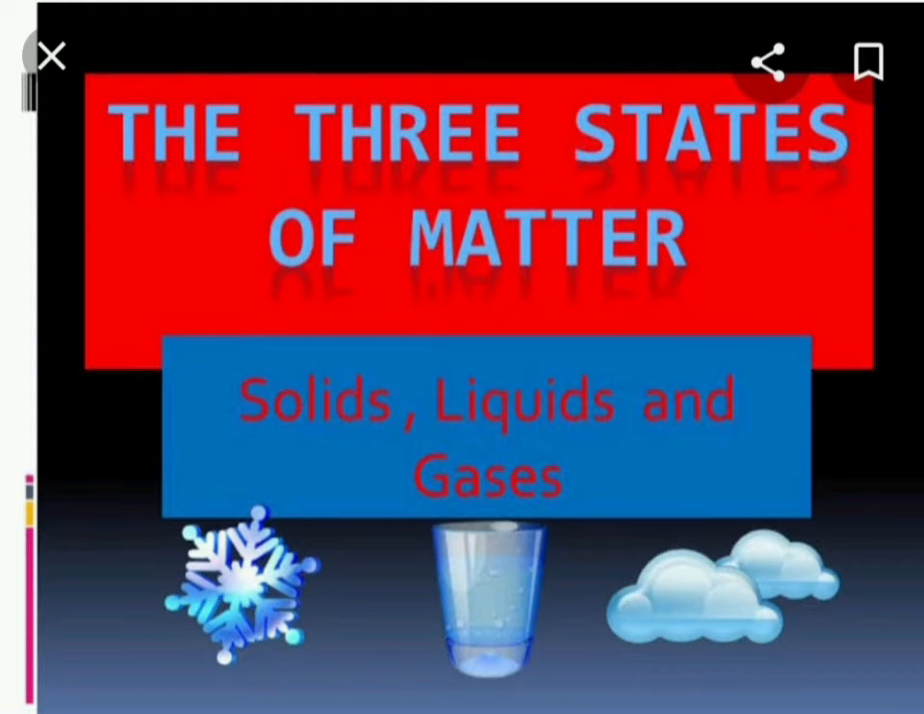But in case of liquids, the molecules are less closely packed to each other, and they can move within the container, and they also take the shape of the container. What does this mean? This means that liquids have a fixed volume but not a fixed shape. We will take an example.